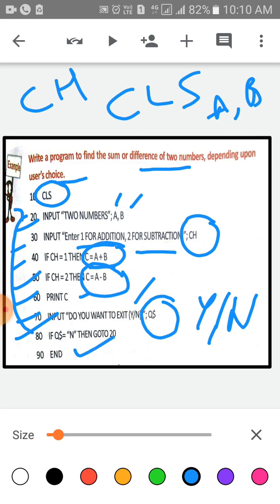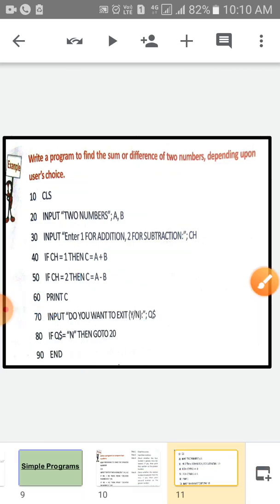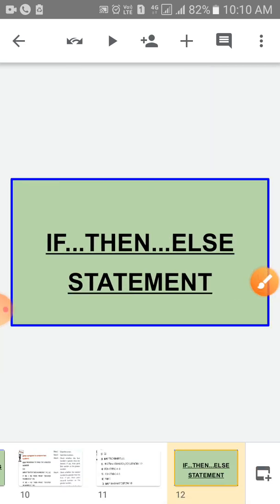Children, remember one thing, in every program at the end we have to write END. Okay, clear? Now the next statement is the IF THEN ELSE statement.